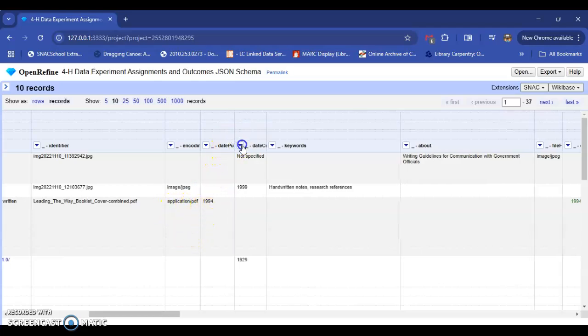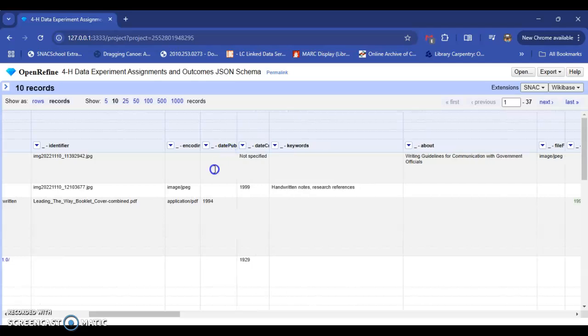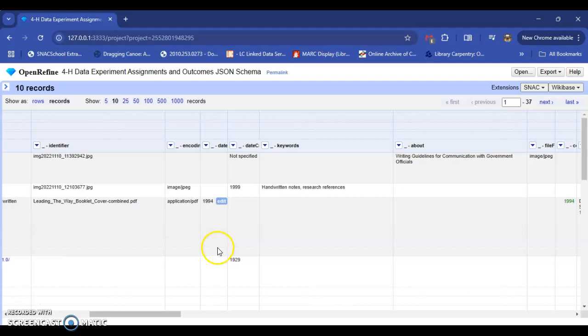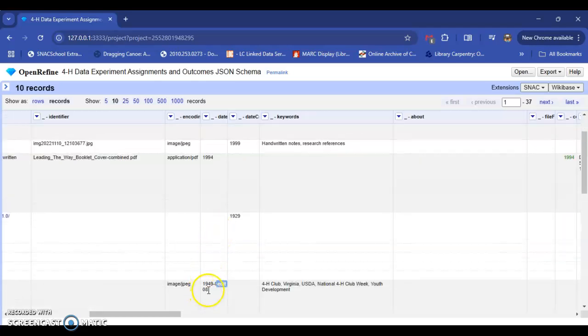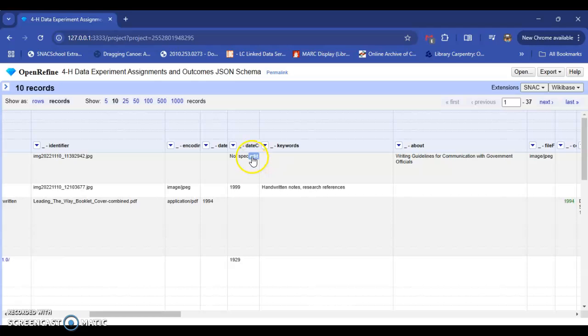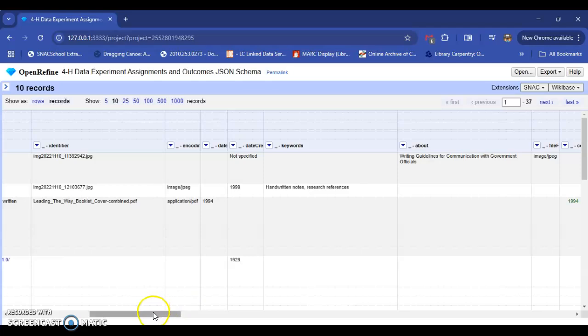It has the date published. For some you don't see it, but here you see 1994, and 1949 for this one, I believe it might be March 8th. And you have the date created. Some are not specified, and some you do see where it lists where it was created.